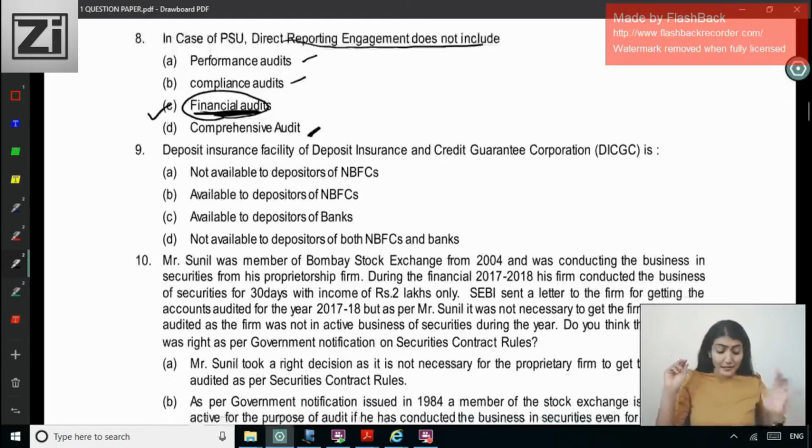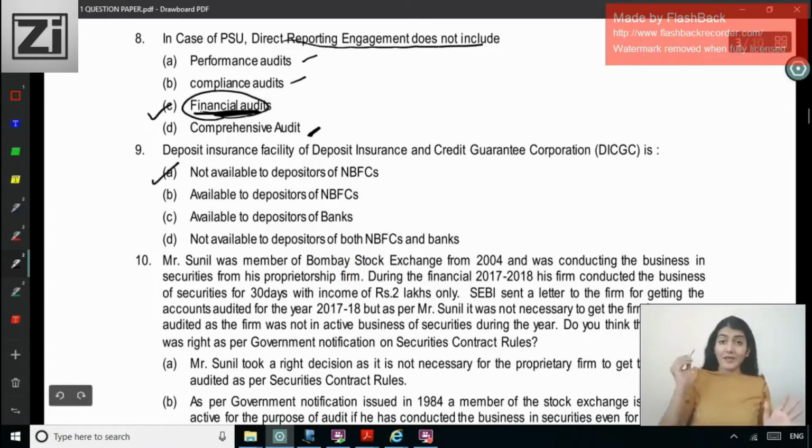Right, next one, deposit insurance facility of the Deposit Insurance and Credit Guarantee Corporation, that is the DICGC. The options: the facility is not available to depositors of NBFCs, available to depositors of NBFCs, available to depositors of banks, or not available to depositors of both NBFCs and banks. So the DICGC facility is not available to the depositors of the NBFCs.